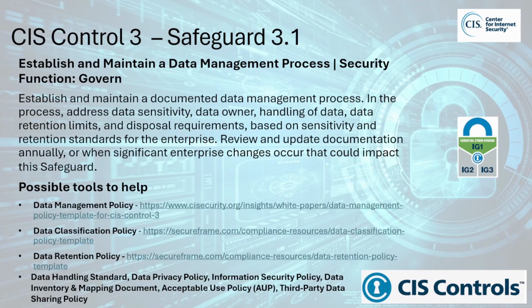Why is this safeguard important? 1. Ensures data security. A formal data management process helps to protect sensitive data from unauthorized access, modification, or loss by implementing proper handling, encryption, and access controls. This reduces the risk of data breaches and security incidents. 2. Helps with compliance. Many industries are governed by privacy and data protection regulations, for example, GDPR, HIPAA, California Consumer Privacy Act, also known as CCPA, which require organizations to have secure data management practices. A well-defined data management process ensures organizations meet legal requirements and avoid penalties.